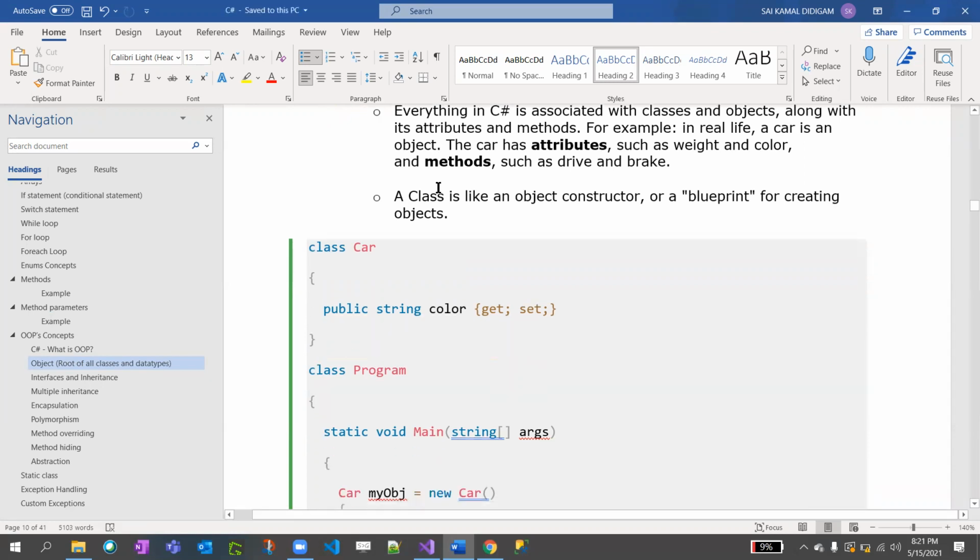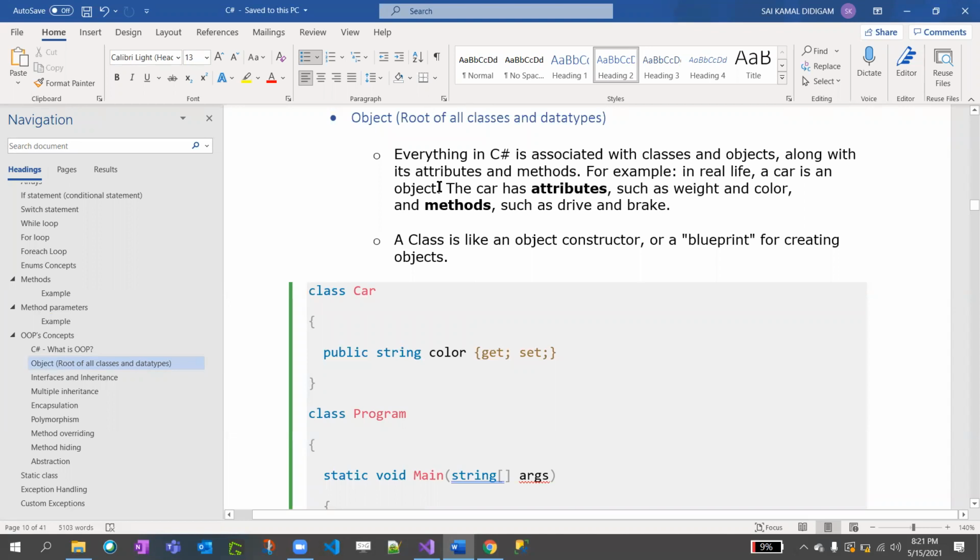As I said, anything which you see is an object. Let's say TV is an object, and the accessories inside the TV are nothing but properties, right? Also there is a car in real life. The car is an object. Car has attributes: color, model, whether it has brakes, drive through or something like that, right? Class is like an object constructor or a blueprint for creating objects.